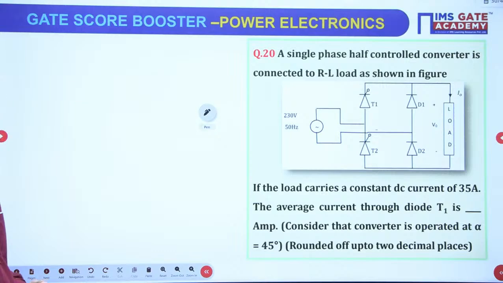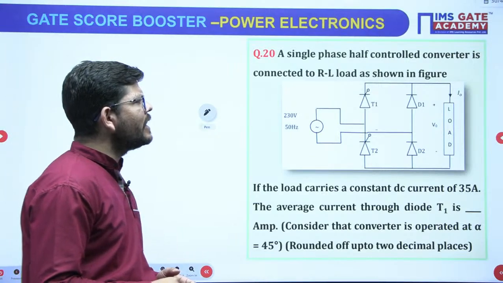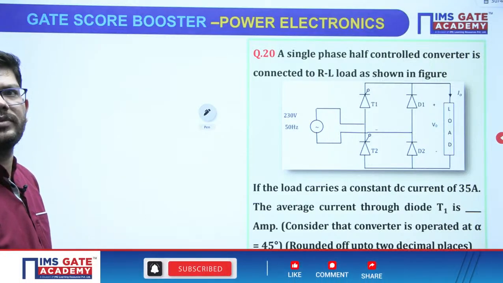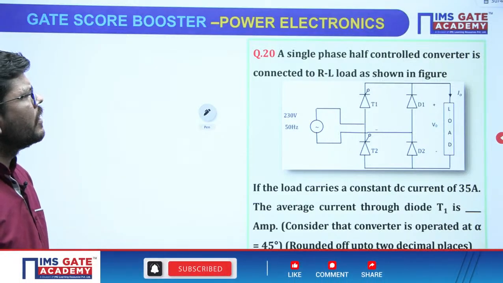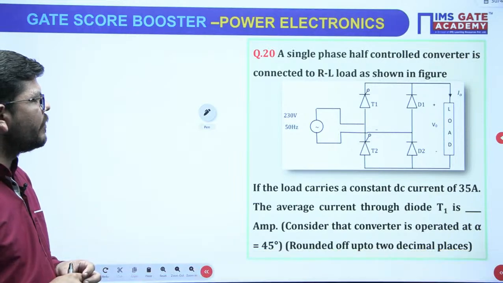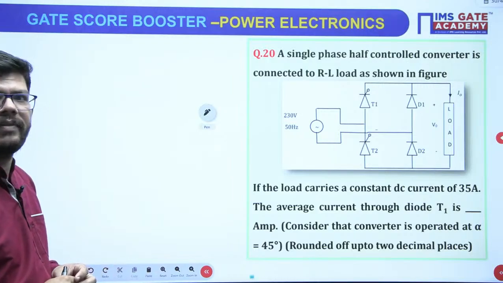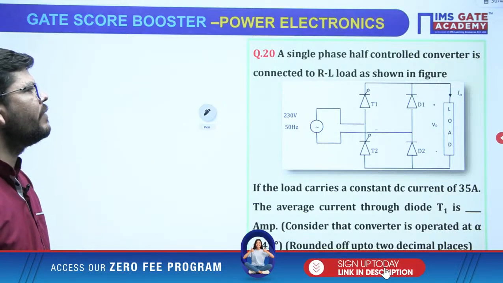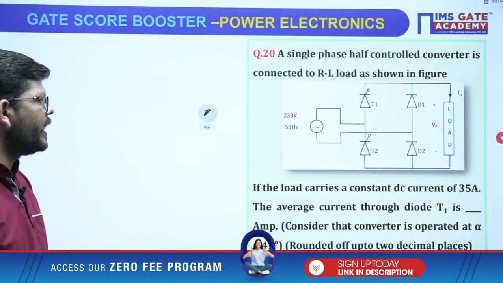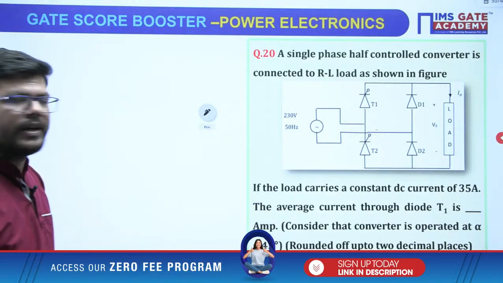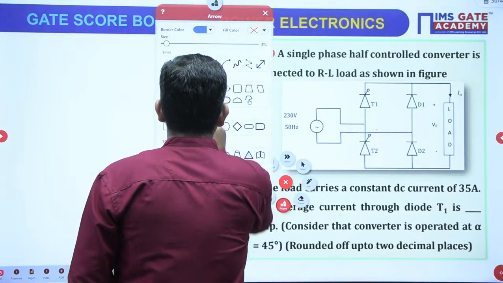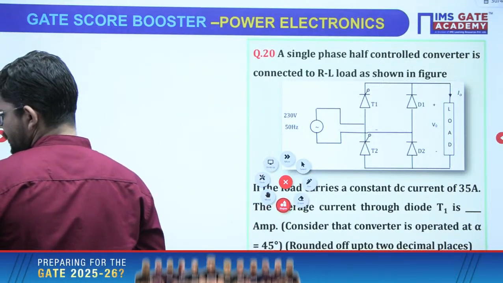Now moving towards the next question. See this one. A single phase half controlled bridge, so it is a full bridge but half controlled because diodes are used along with the thyristors, is connected to an RL load as shown in the figure. If the load carries a constant DC current I naught of 35 ampere, what will be the average current through T1 is what you have to obtain. Firing angle is given as 45.